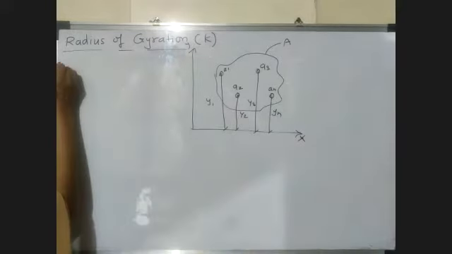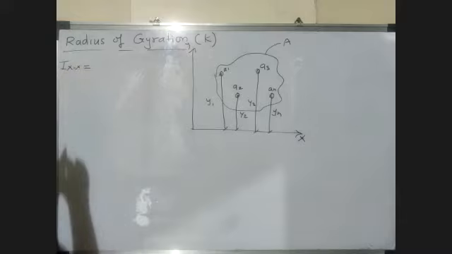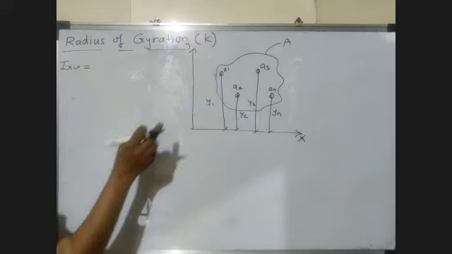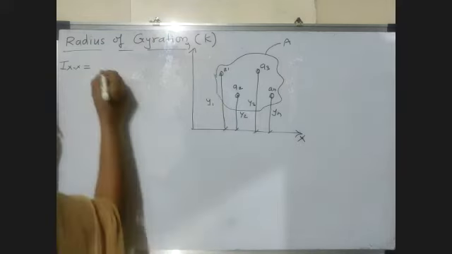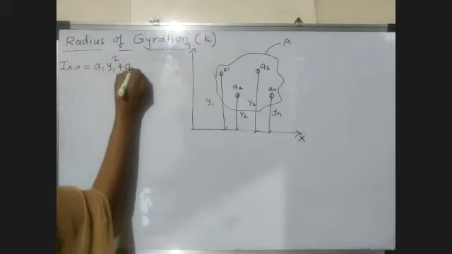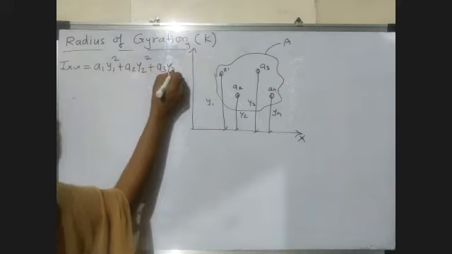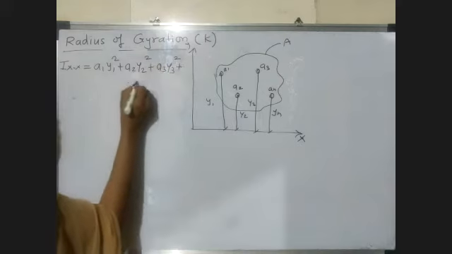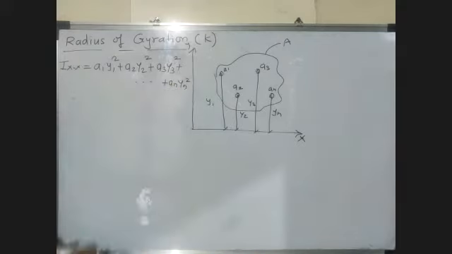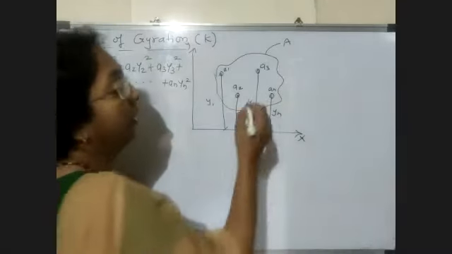Now we find moment of inertia about reference axis x-axis. So what is the moment of inertia? If we consider the first area, a1 y1 square plus second a2 y2 square plus third a3 y3 square up to an yn square. What did we do? We found the moment of inertia about the x-axis.